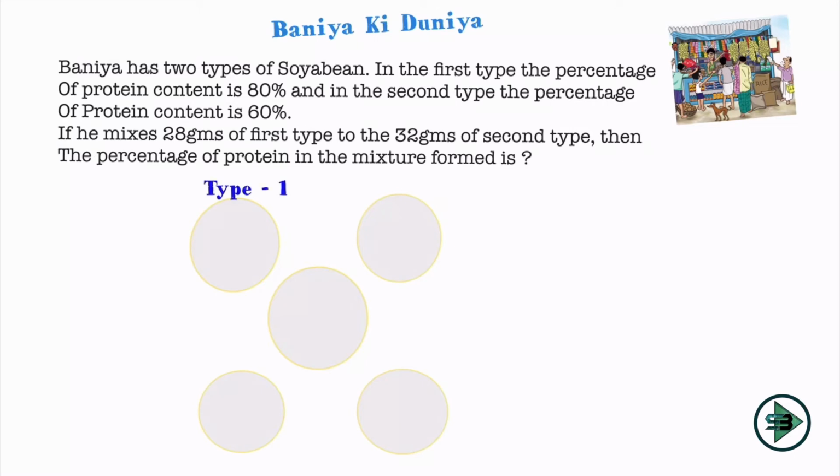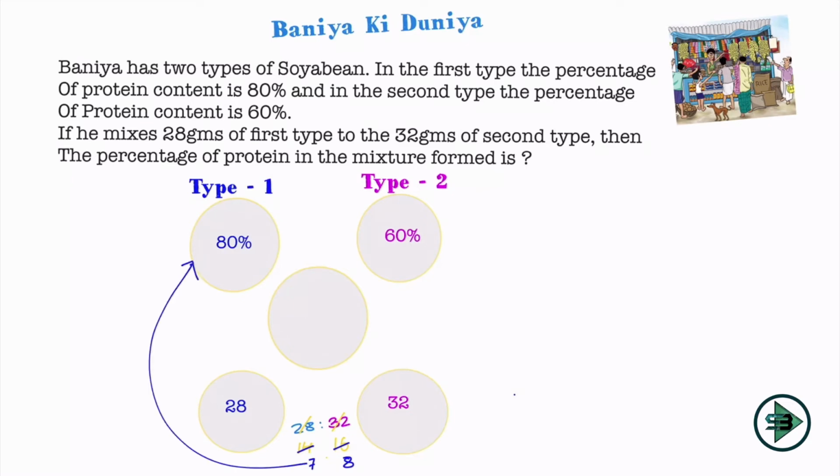So one circle is representing type 1, one more circle is representing type 2. So type 1 of soya bean and type 2 of soya bean. What is given to me? Type 1 has 80% protein content, so I'll write 80% there, and type 2 has 60% protein content, so I'll write 60% there. He's mixing 28 gram of type 1 and 32 gram of type 2, so 28 and 32 will come here. 28 and 32 is nothing but the ratio of 7 is to 8, which means for every 7 grams of type 1 he takes 8 grams of type 2.